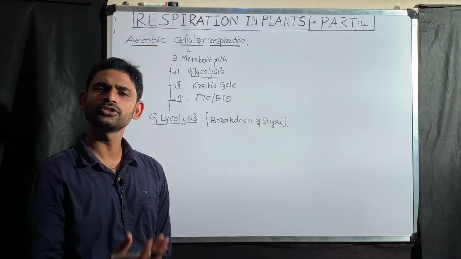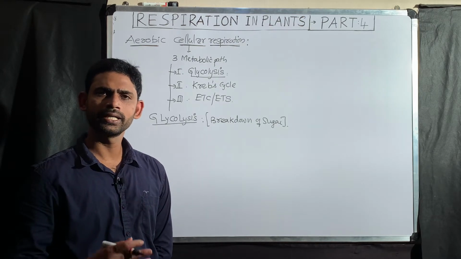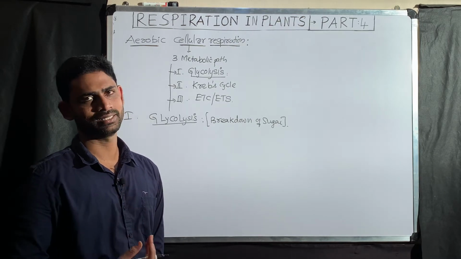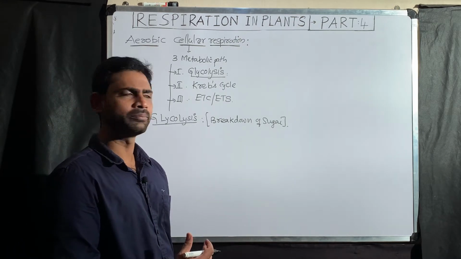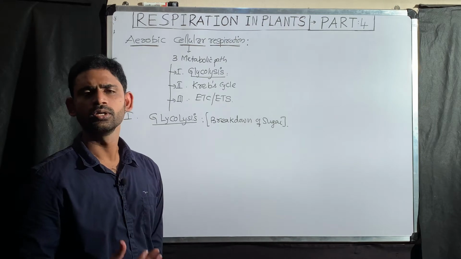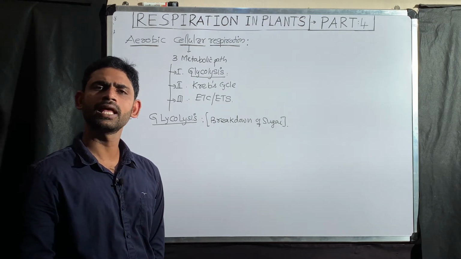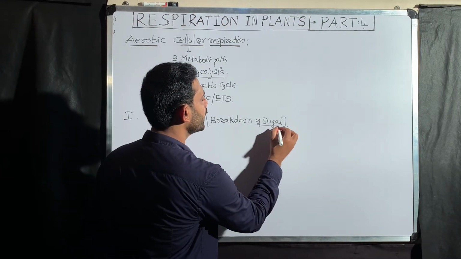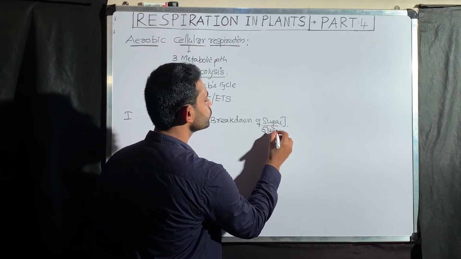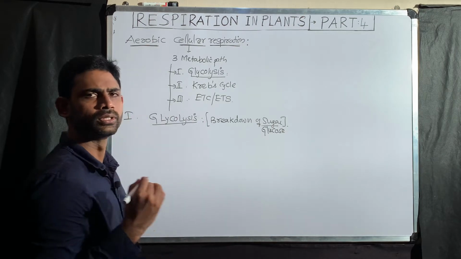That glucose enters into the blood, and through the blood, glucose enters into the cells. That is why the exact meaning of glycolysis is breakdown of sugar, but the most common way of saying it is breakdown of glucose, because glucose is the most common blood sugar.